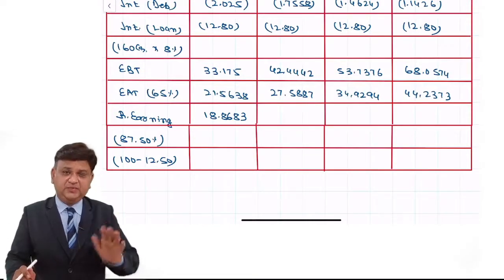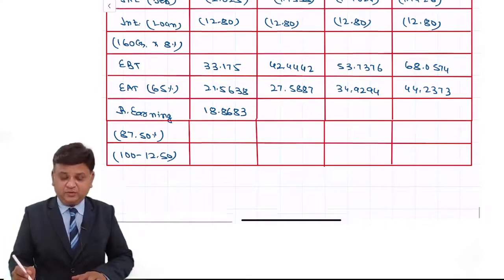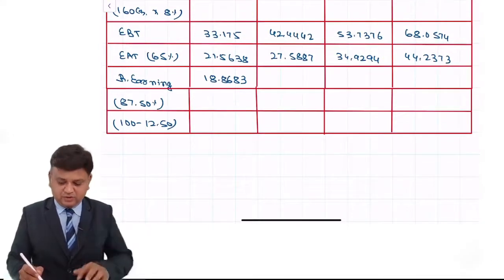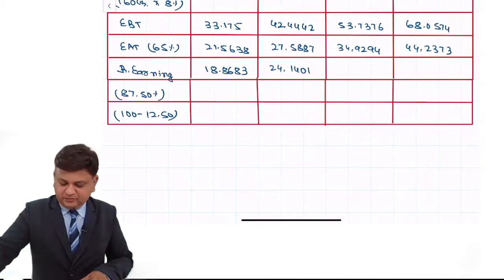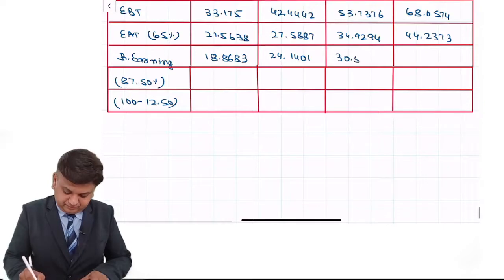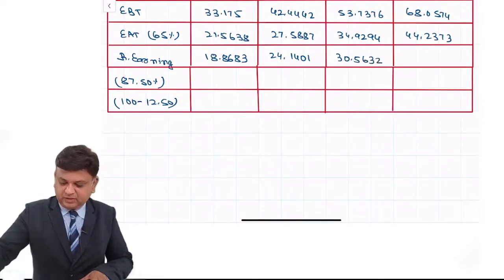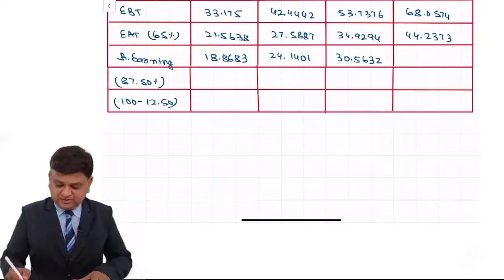Again 12.5% is paid in form of dividend. So 82.5 is the retained earning. Sorry, 87.5 is retained earning. So 24.1401, 34.9294 into 0.875, 30.5632, 44.2373 into 0.875, 38.7076.